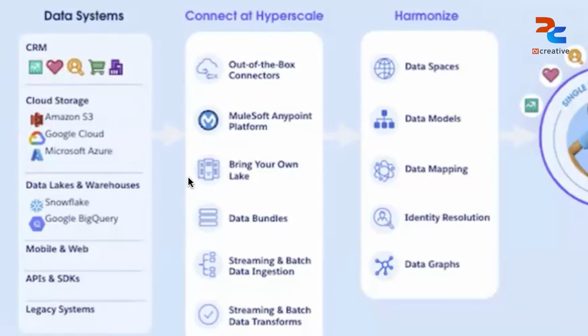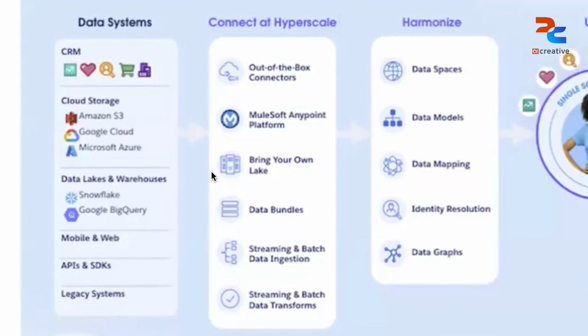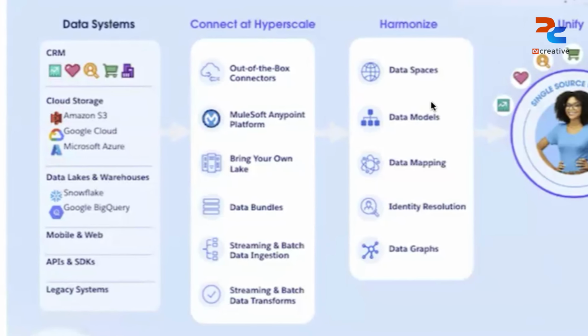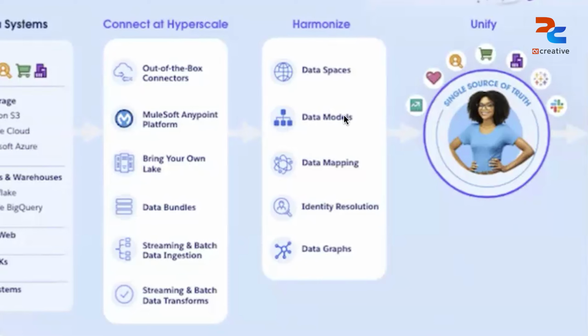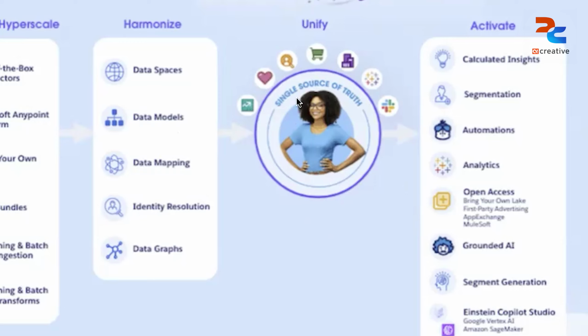There are more than 200 connectors which are pre-built in Salesforce, pre-built in Data Cloud, and then we make the data more harmonized, putting it into the form of data models. Data mapping is being done. We'll have a live example coming on that, and then we have a 360 view of the data. Based on that 360 view, we take all those actions. It might be calculated insights on where the marketing should go. What is the next step that we should take? All the AI and analytics happen on that.